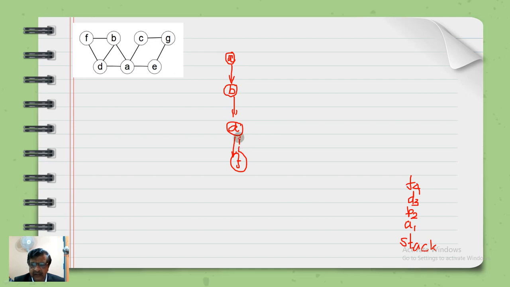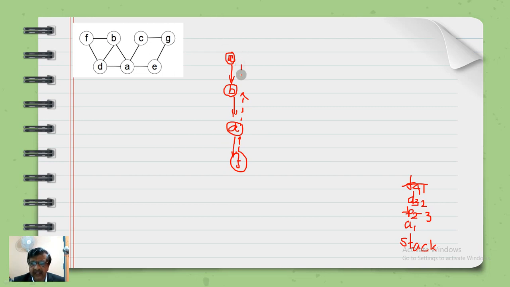So it will backtrack from here. It will look for possible vertices starting from D, but it cannot find any. All the other vertices have been attended. Therefore, F will be removed. Then D will also be removed in the same token. Then it will go to B. B should also be removed. So this is the third one to go out of the stack.